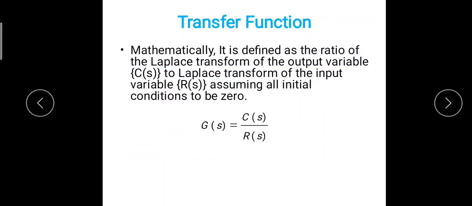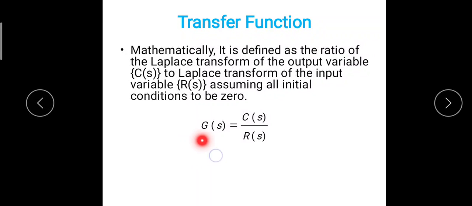Mathematically it is defined as the ratio of the Laplace transform of the output variable to the Laplace transform of the input variable, assuming all initial conditions to be 0. So here suppose this is G(s), the transfer function, which can be calculated using this formula.